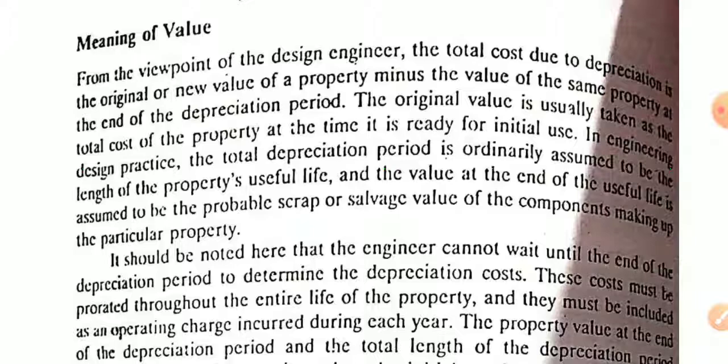In engineering design practice, the total depreciation period is ordinarily assumed to be the length of the property's useful life, and the value at the end of the useful life is assumed to be the probable scrap or salvage value of the components making up the particular property.